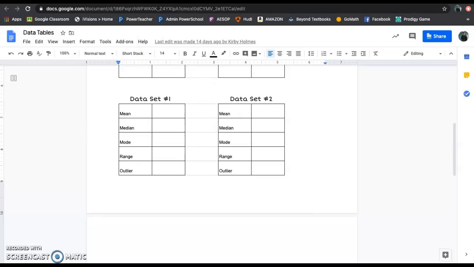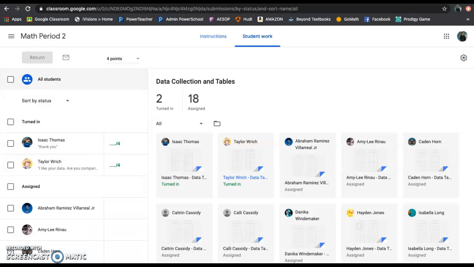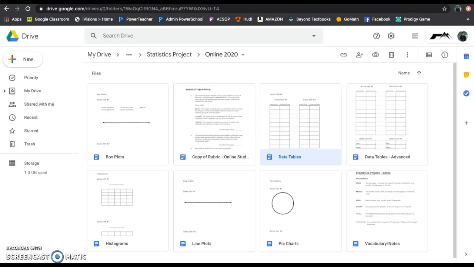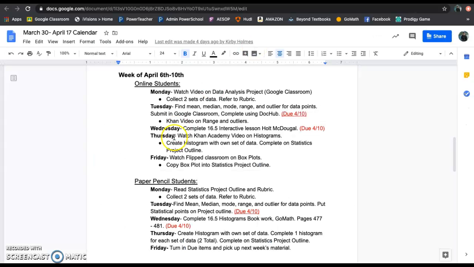Okay, so today, if you go back to what we're doing today, it's Tuesday. You need to find the mean, the median, the mode, the range, and the outlier, and you need to submit it using Google Classroom. Use DocHub to submit this. There's no con video. That's the video you're watching right now. So keep in mind, no con video. Don't ask me where the video is because it doesn't exist. You're watching the video, okay?